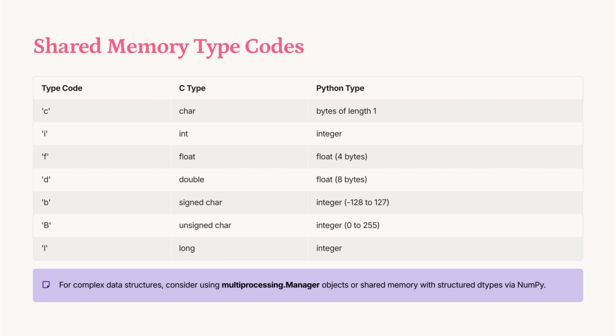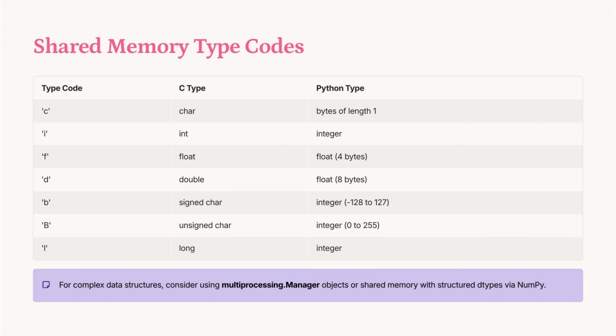Shared memory type codes are crucial for defining data types in multiprocessing. 'c' represents a char, 'i' an integer, 'f' a float, and 'd' a double. For signed and unsigned chars, use 'b' and 'B', respectively.